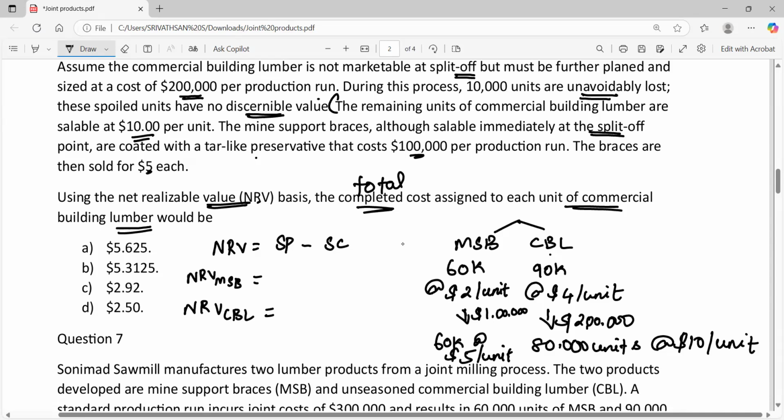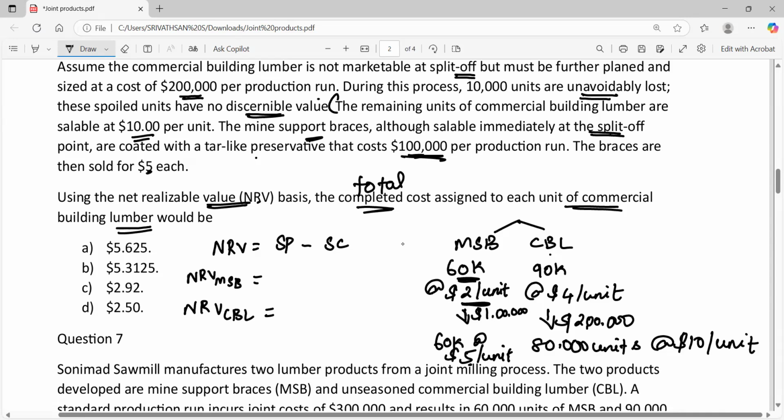So at what price the MSB can be sold? 60,000 units. Each unit can be sold at a price of $5. Because we are processing it further, we should not take 2 rupees, because 2 rupees is the selling price at the split off point. But here it is specifically mentioned in the question that MSB product, even though it can be sold at the split off point, we are processing it further for $1 lakh rupees, right?